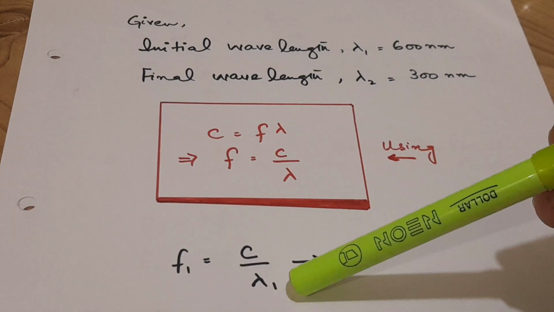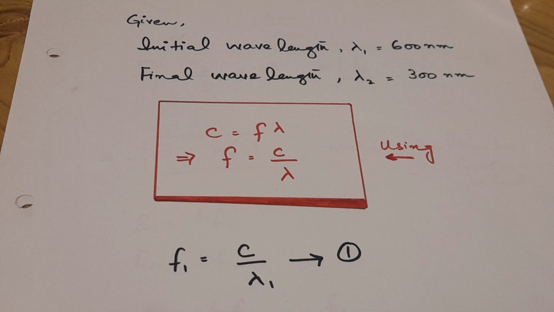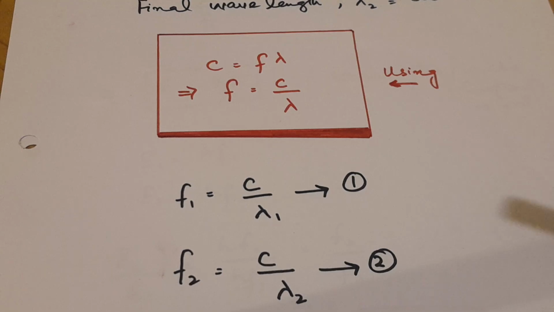Now you can write this relation for the initial and final frequency of the photon. The initial frequency is f1 = c over λ1 and the final frequency f2 is equal to c over λ2.